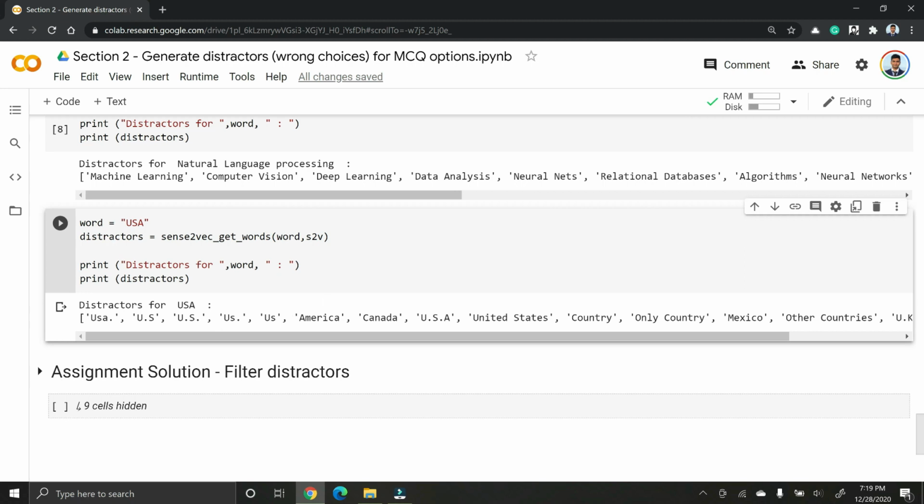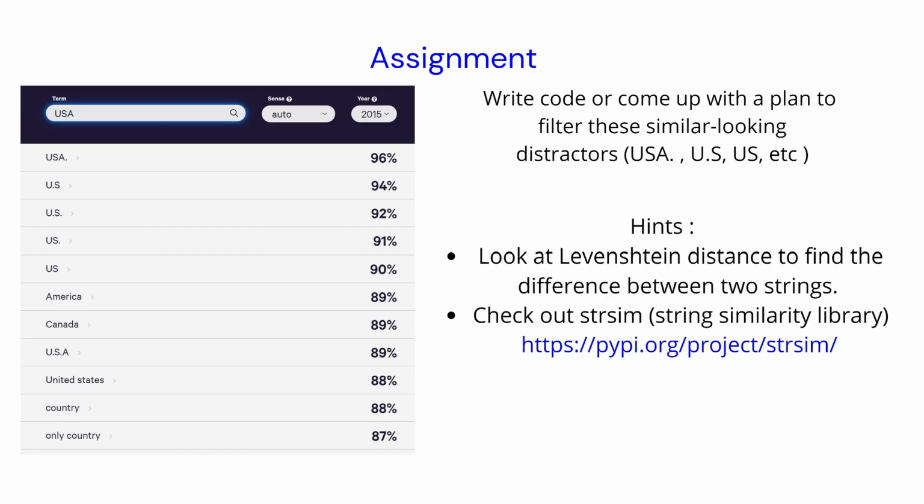So we need to come up with some way to filter these distractors. I'll give you a short assignment in the next lecture, and you can think about ways to filter these distractors and keep only the ones that are more relevant to us.